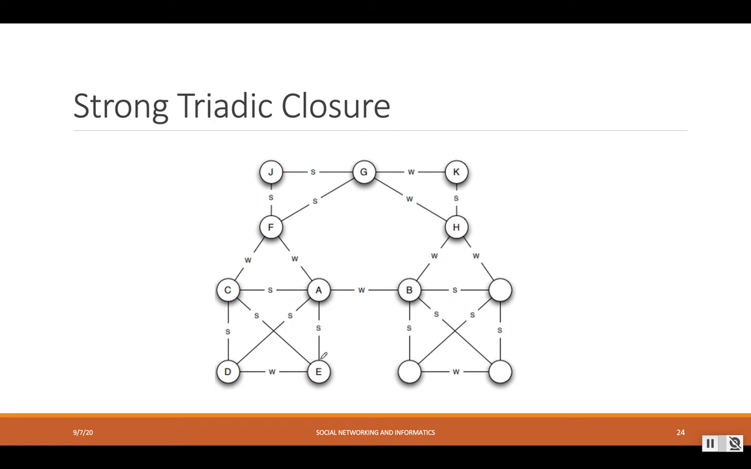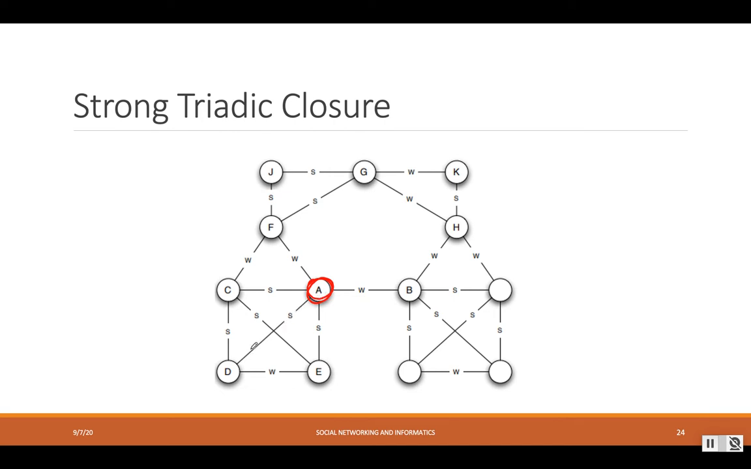All right, so let's look at this example and find out whether there is any node which is violating the strong triadic closure property. We are going to focus on some of the nodes. So let's look at the node A. To find out whether A is violating the property, let's focus on the edges that have the strong link. A has strong links with C and D, and C and D are connected with each other, so that is not violating the property.